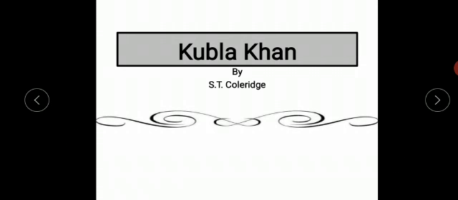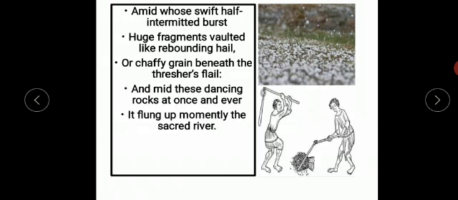He also tells us that there were gardens, bright gardens, and the sacred river Alph that was flowing through the measureless caves. And there were old forests also, green hills, and a mysterious chasm. And there is a mighty fountain also, and this fountain was making a continuous roaring sound. Now let us continue our poem.